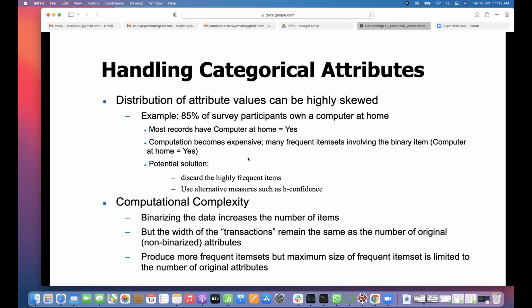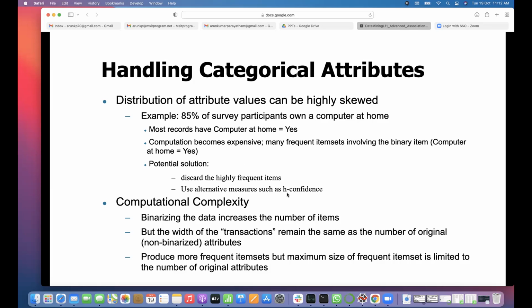Here the left side item is highly frequent, so the denominator becomes very high, and the probability we get becomes low. That won't be interesting. So that's why you can remove highly frequent items when forming the association rules.